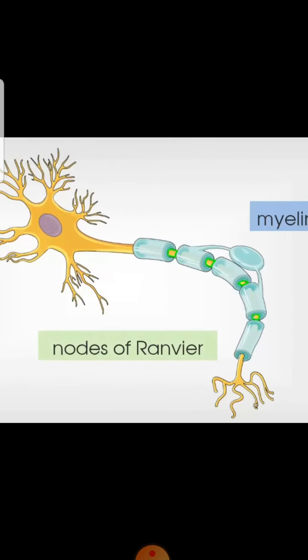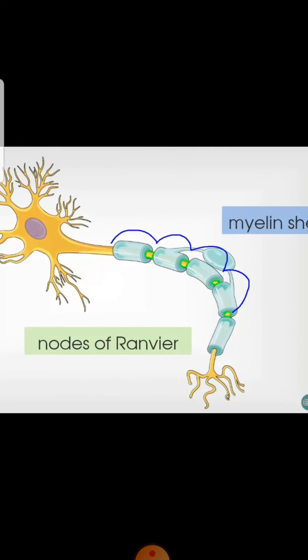You can also observe the gaps which are present within the myelin sheath, and these are called the nodes of Ranvier. They basically allow a jumping conduction of the nerve impulse, which is known as saltatory conduction. You can see in the next image that the impulse has a hopping movement, or these nodes of Ranvier make the nerve impulse hop between these gaps, and this conduction is called saltatory conduction.